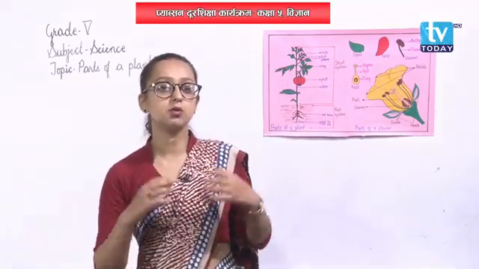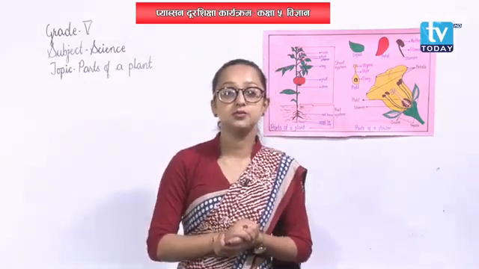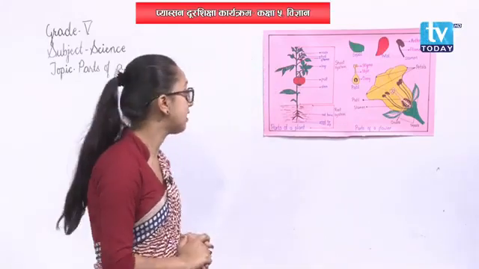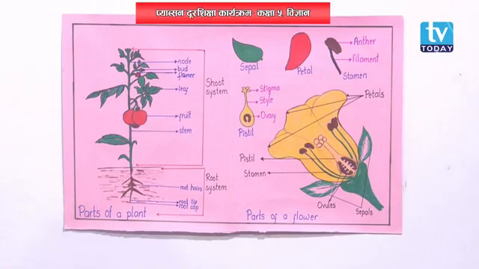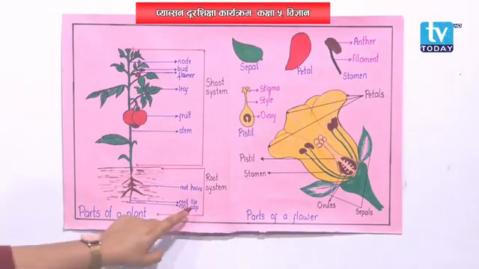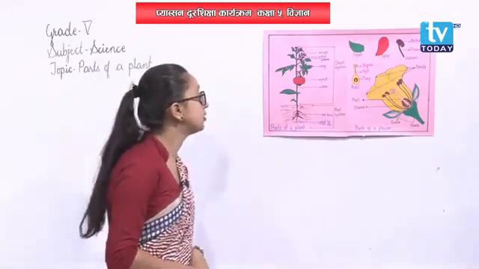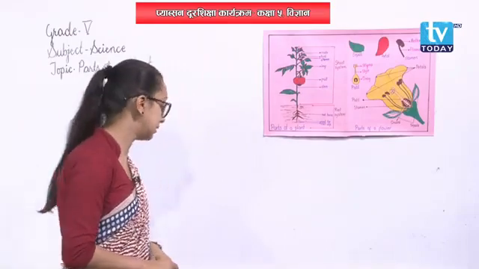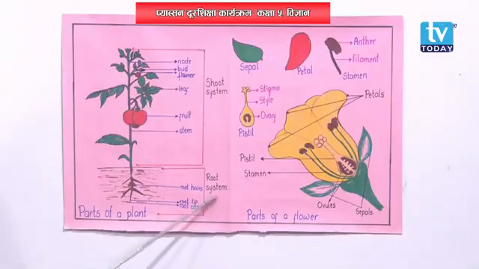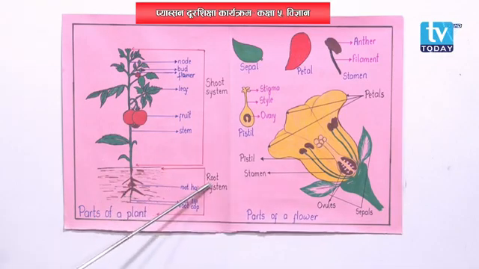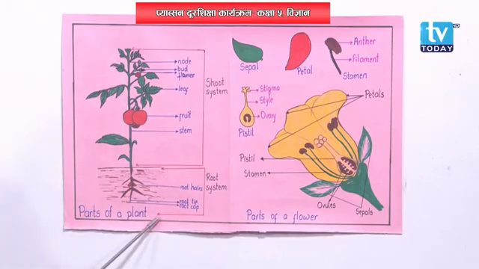Okay, talking about the plants, they are divided into two types, that is they have root system and shoot system. A plant is divided into two parts, that is root system and shoot system. We will discuss the parts today. Okay. Now, talking about the parts of a plant, at first let's go to root.